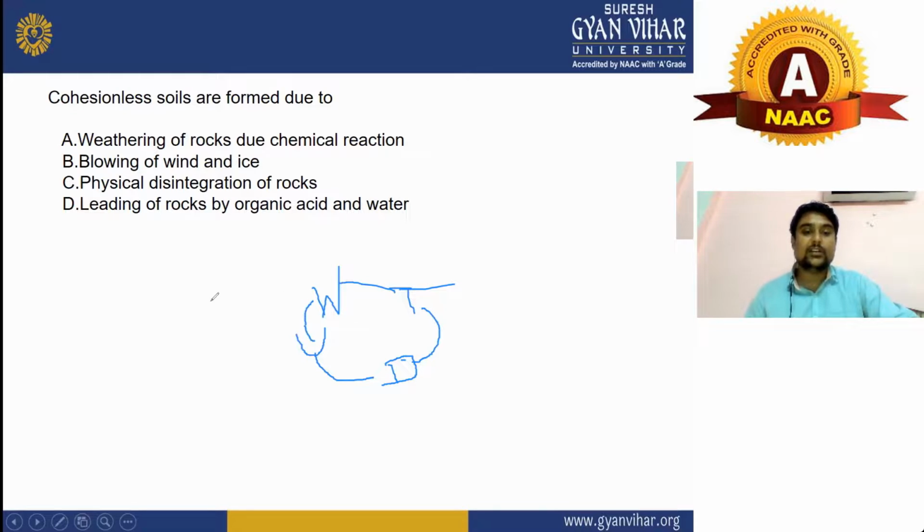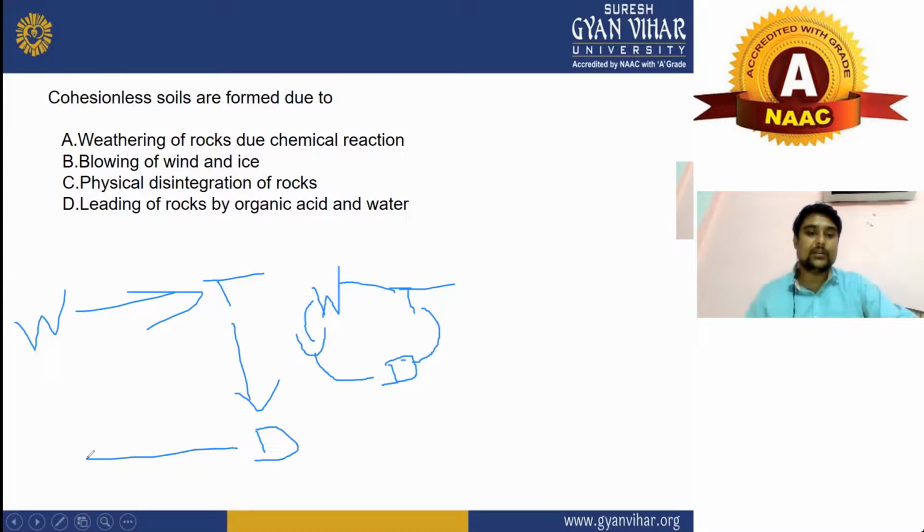This is not a good drawing, but when you see the cycle of soil formation, first will be weathering, second will be transporting, and after that it will be deposition, then upheaval.